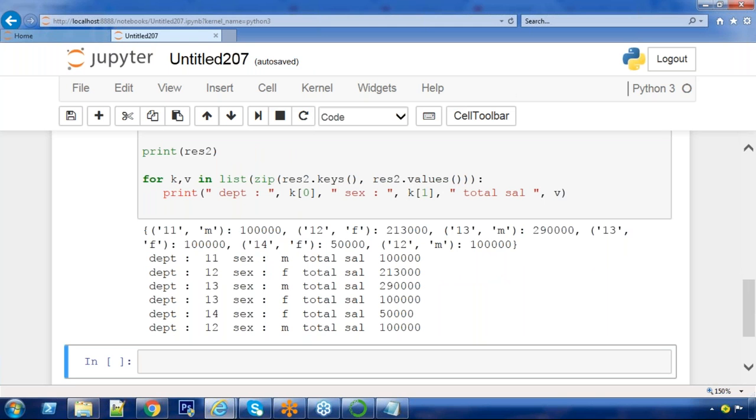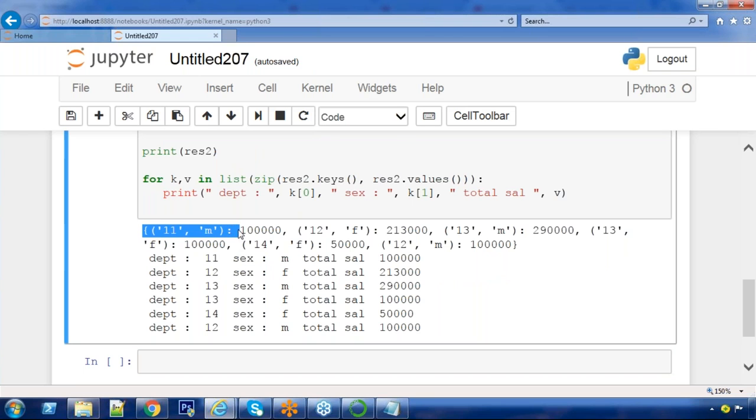Understand this one? Look at this dictionary. Within the dictionary, the key is a tuple and the value is your total salary. This is multi-grouping, but still the number of aggregations is 1 only. Got it?